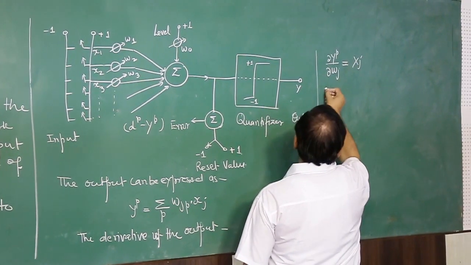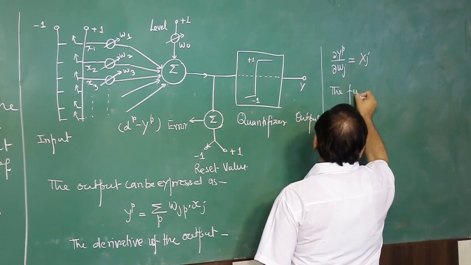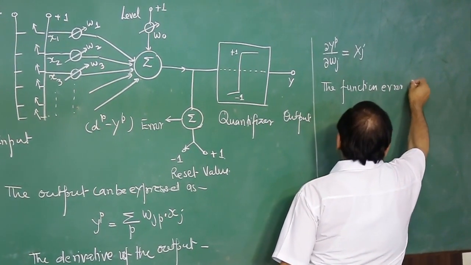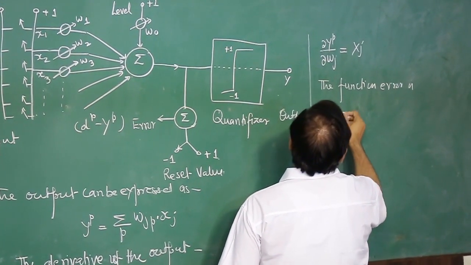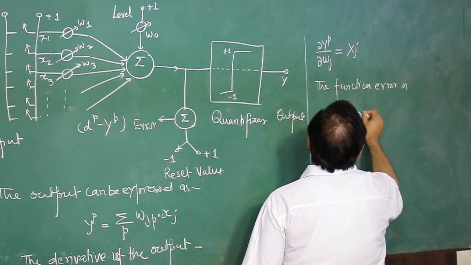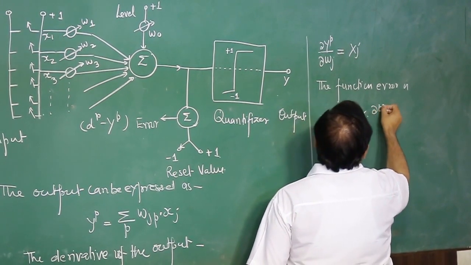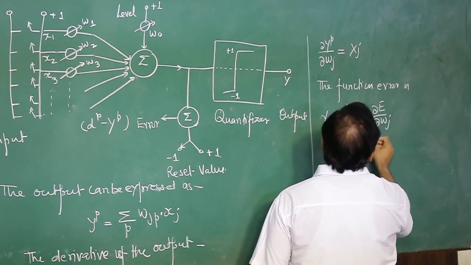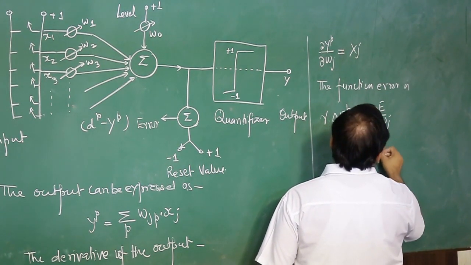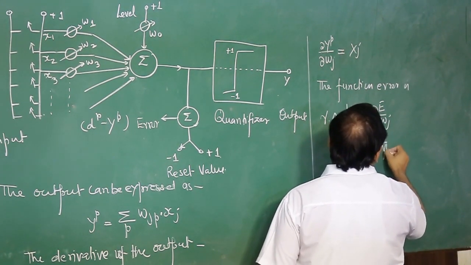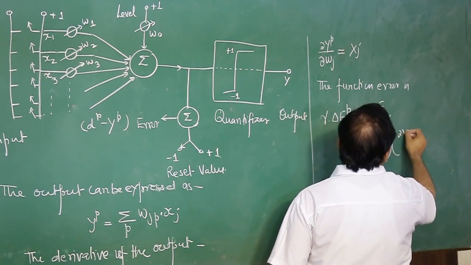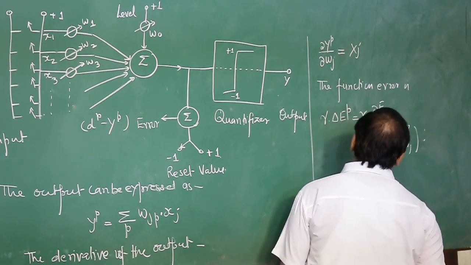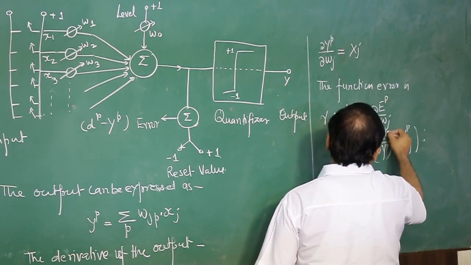The function of error is del E of p by del omega j, which is del E by del y p times del y p by del omega j, where E of p is nothing but 1 by 2 of